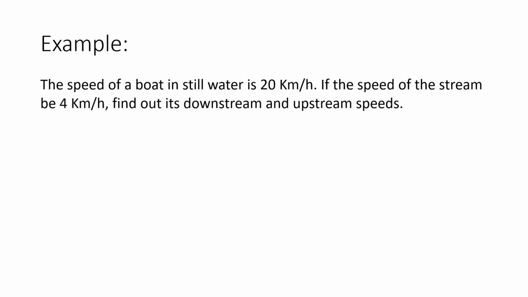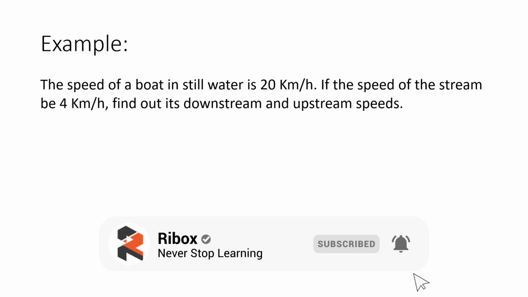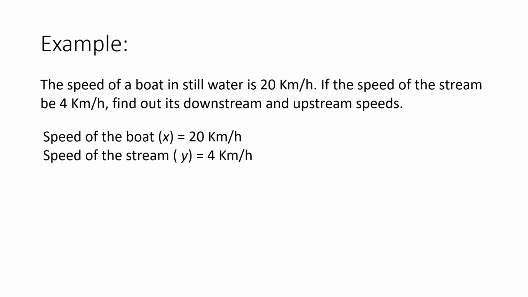The speed of a boat in still water is 20 kilometers per hour. If the speed of the stream is 4 kilometers per hour, then we have to find out the downstream and the upstream speeds. So the given data which we have is this.